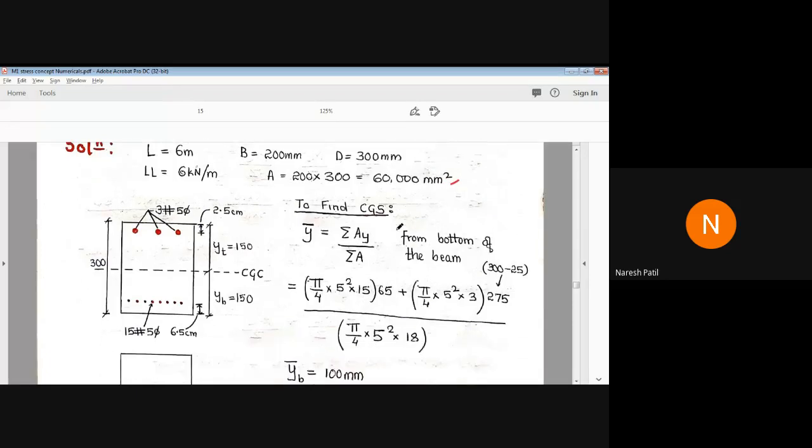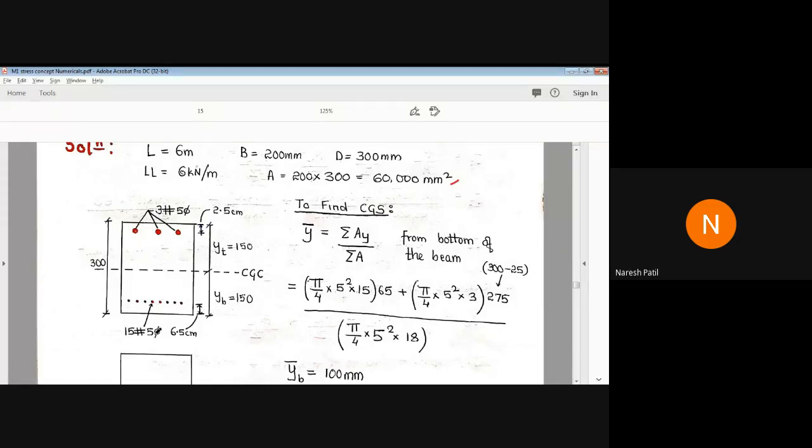Next, the sketch. This is very, very important. The total size of the beam is: width of the beam is 200 and depth of the beam is 300, as given. Then the steel is at the bottom. We have 15 wires